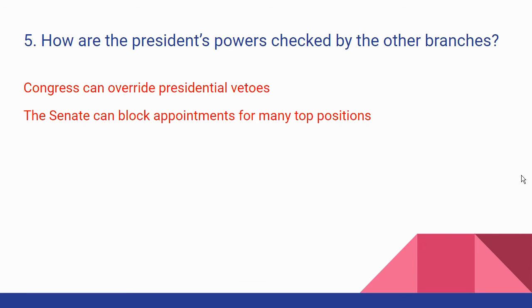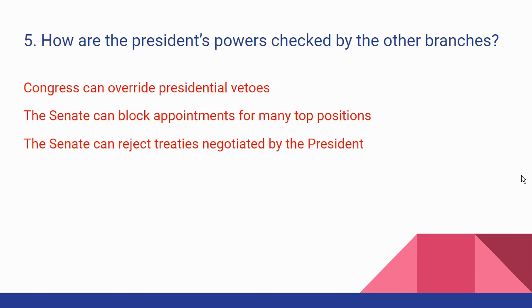The Senate can block appointments for many top positions. So let's say the president appoints somebody to be the Secretary of State, and enough senators oppose that nomination. They can block that and require the president to put someone else there rather than accepting the one that's there.